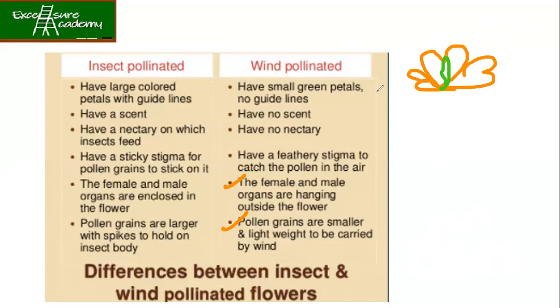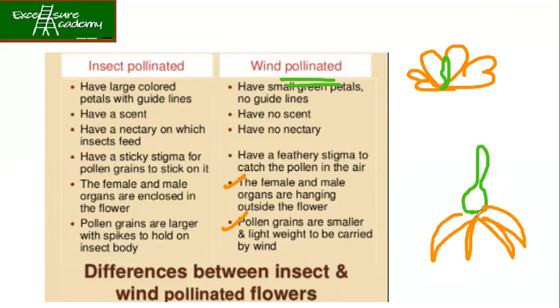Now, when we have wind pollinated flowers, their stigma will be open like this, and the petals are going to be downwards. Then you will have your sepals and stem and leaves like this. So what you see is that petals will be downside and your stigma will be up.